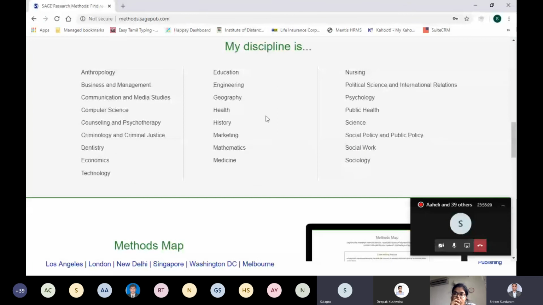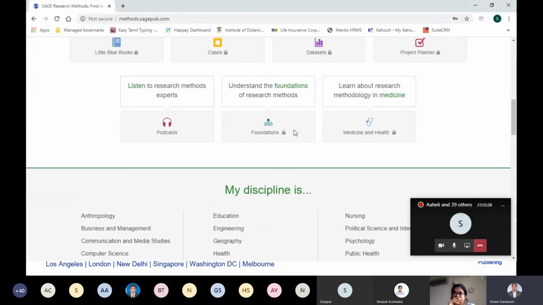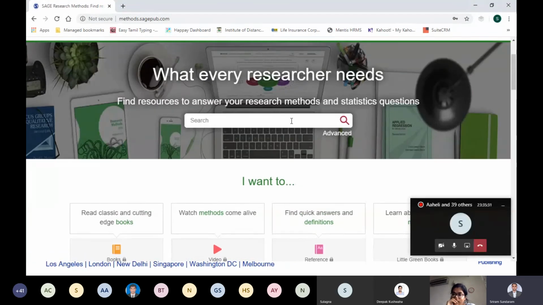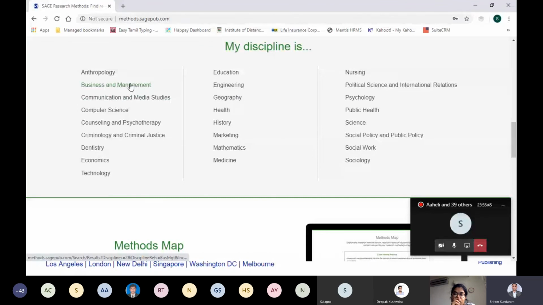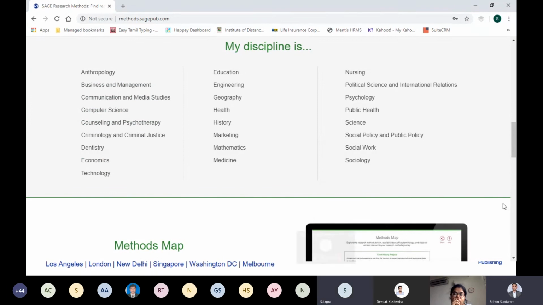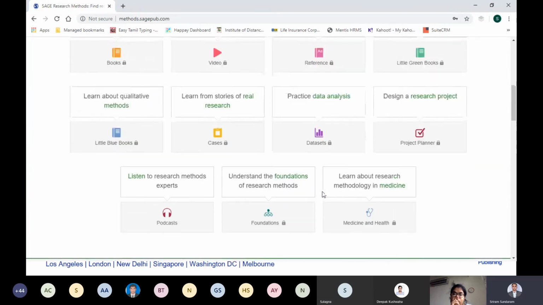It should be under economics and business and management. Those are the ones that you would refer to. And no worries, whichever topic you are doing, whichever stage you are in, or whichever keyword you want to search, you can straight away key in the word and search. For example, any particular method you want to understand or any topic that you want to study, just key in over here and you can get into the content. The other way is that if you want to go straight to your discipline, business and management covers finance, and economics also covers finance a bit. So you can select either of these two subject areas and get into it. I hope that answers your question. Thanks a lot for your question.